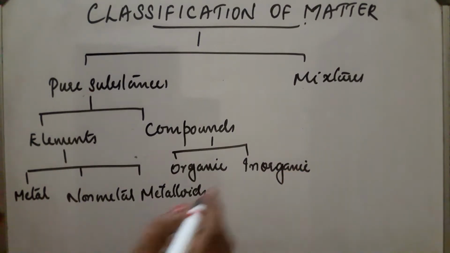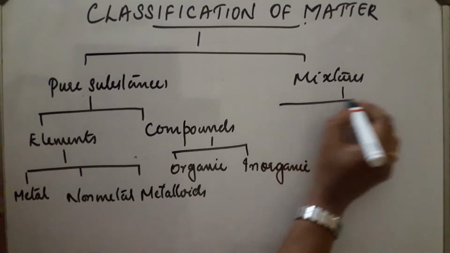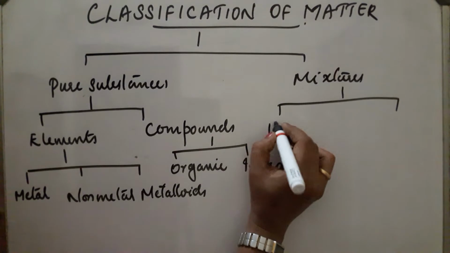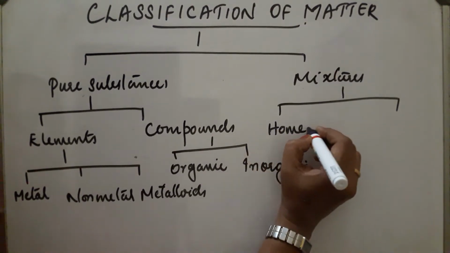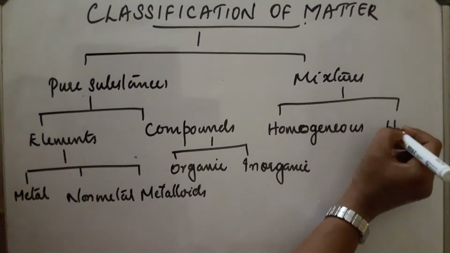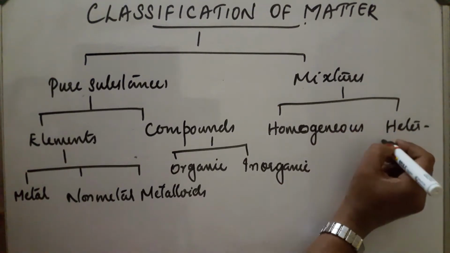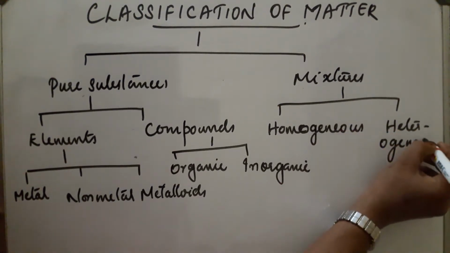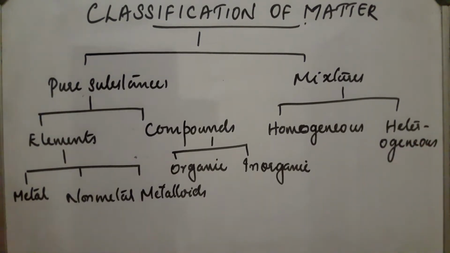What about mixture? Mixtures are divided into two types, homogeneous mixture and heterogeneous mixture. Okay. Now, let us explain one by one.